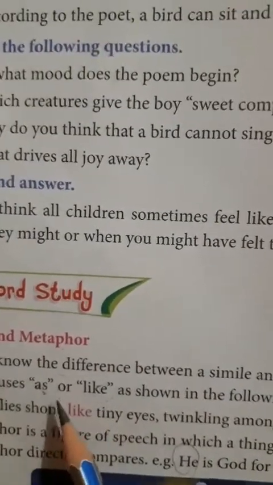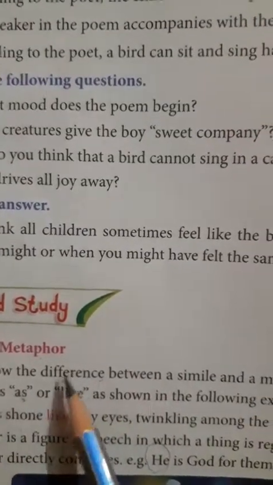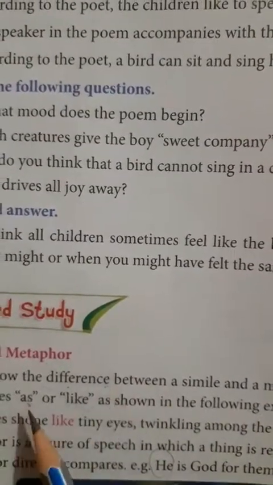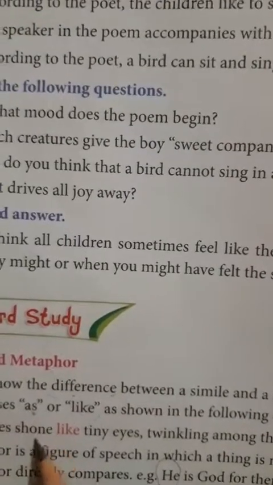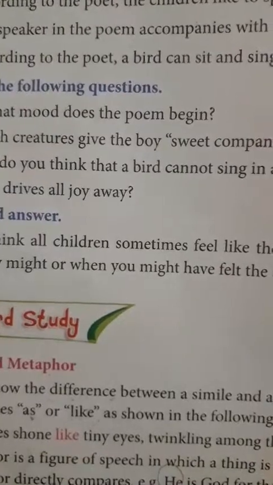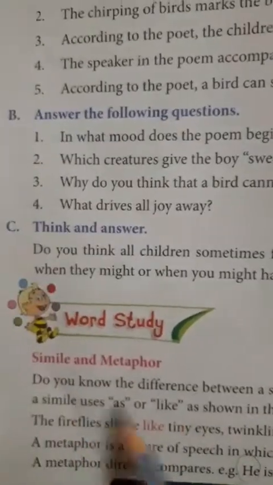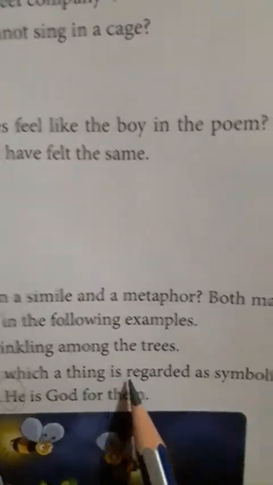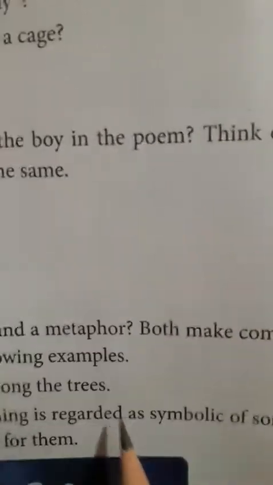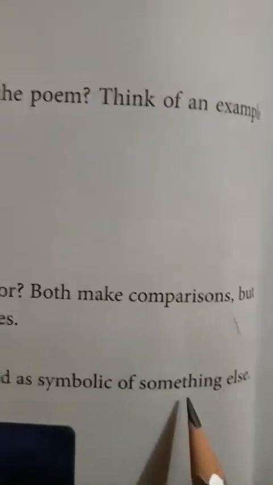For example, she is as beautiful as a peacock, as graceful as a peacock, as brave as a lion. In this way we do the comparison in the simile. But in the metaphor, one object is regarded as symbolic, which means as a symbol of something else.